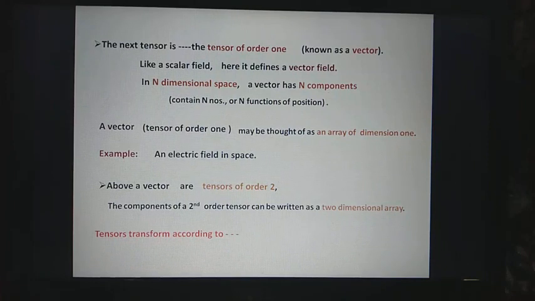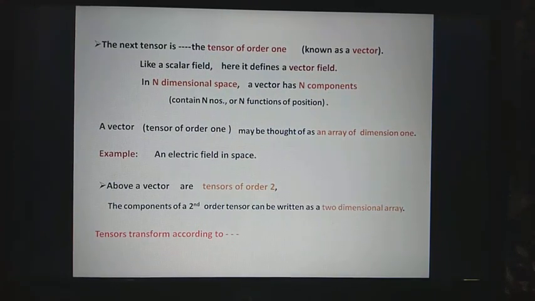There are more complex phenomena that require tensors of even higher order. For example, in Einstein's general theory of relativity, the curvature of space-time, which gives rise to gravity, is described by the tensor called the Riemann curvature tensor, which is a tensor of order 4. Since it is defined in four-dimensional space, it can be represented as a four-dimensional array having 4 raised to the power 4, that is 256 components.